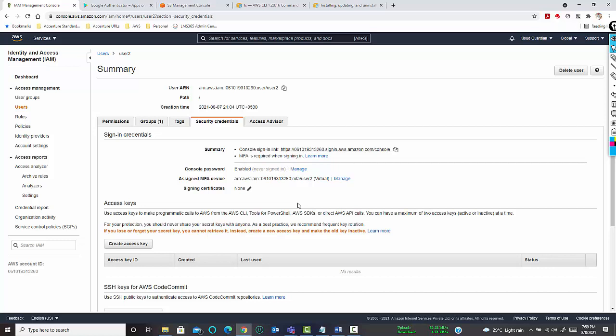Abhijita, any questions? I have one question related to roles. Sure, tell me. Yesterday we saw that if you have to create a custom policy, you can create a custom managed policy and assign it to a particular user or user group. I just want to understand if there will be any change when we define a custom policy for a role.